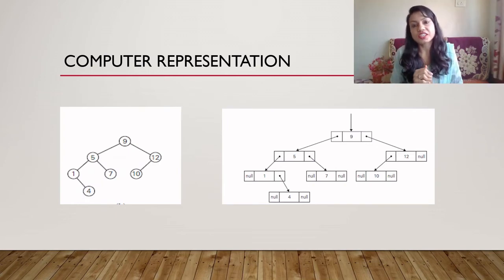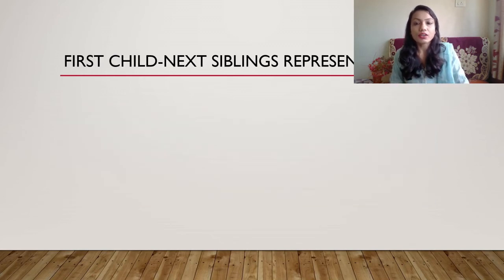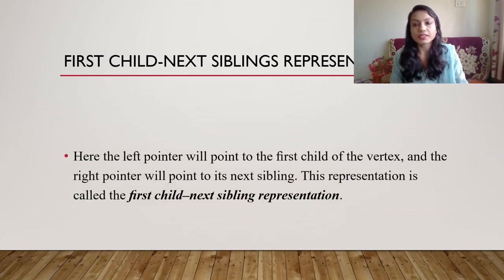This representation is inconvenient when the number of children is not the same. See here, 9 has 2 children, 5 has 2 children, 7 and 10 have no children, and 1 has 1 child. This representation is difficult when the number of children differs. To solve this problem, we have one more computer representation of a tree, that is the first child next sibling representation. Now let's see what this first child next sibling representation is.